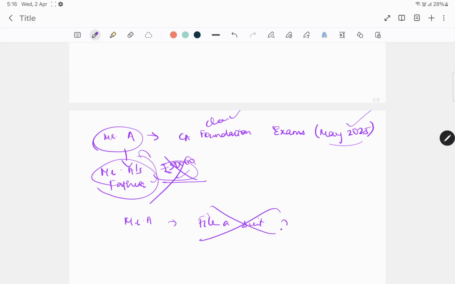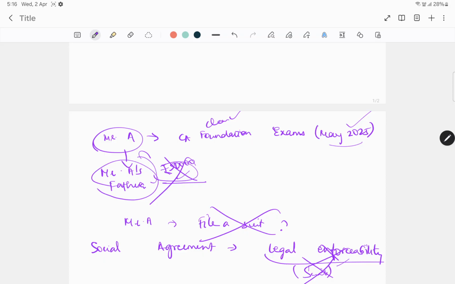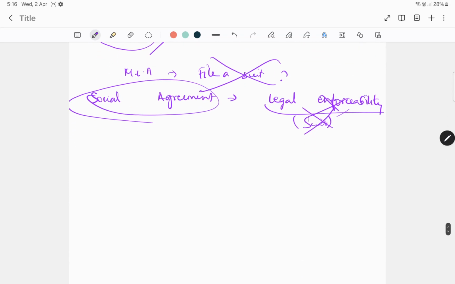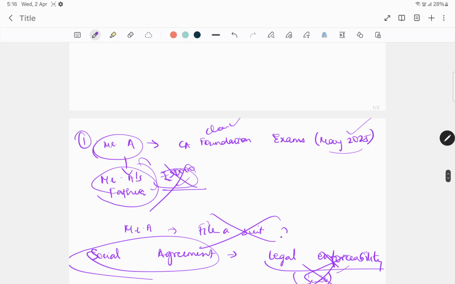No, definitely not. In this case, this is just a social agreement. A social agreement is one wherein there is no legal enforceability. So what do you mean by legal enforceability? Legal enforceability means that in a contract you can proceed to file a suit in a court of law. Only then it's said to be legally enforceable, but in this case you will not be able to. So this is a kind of social agreement and not legally enforceable.